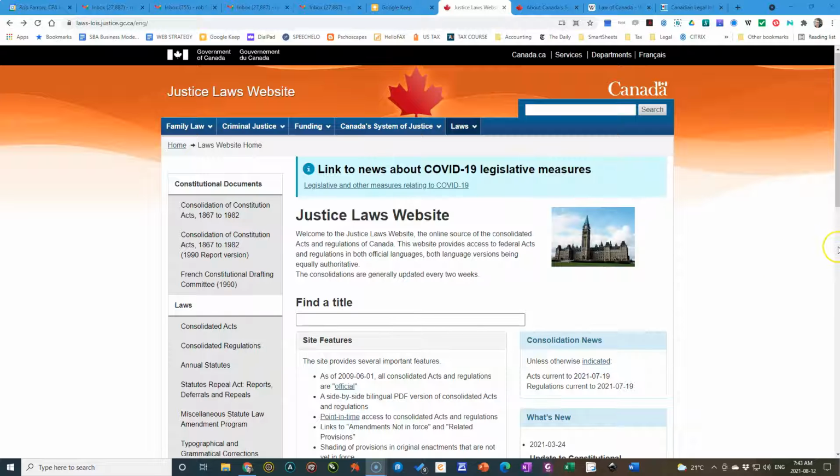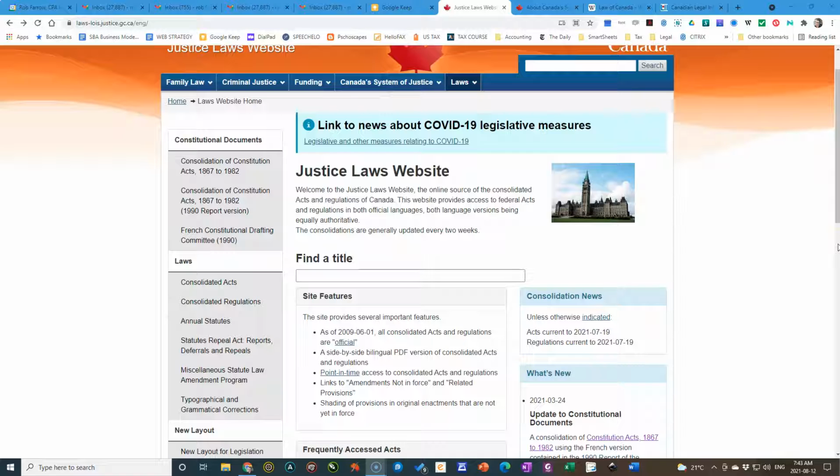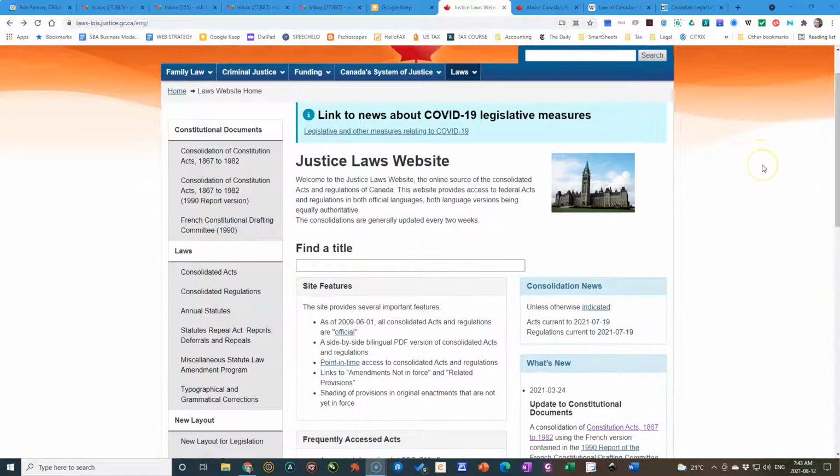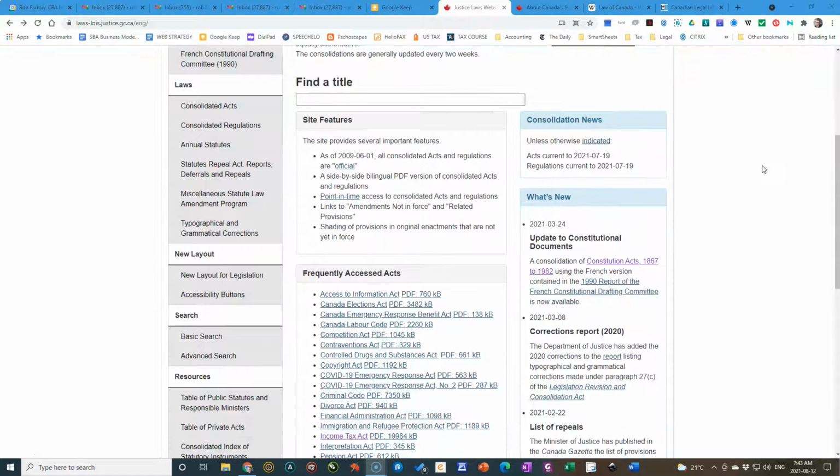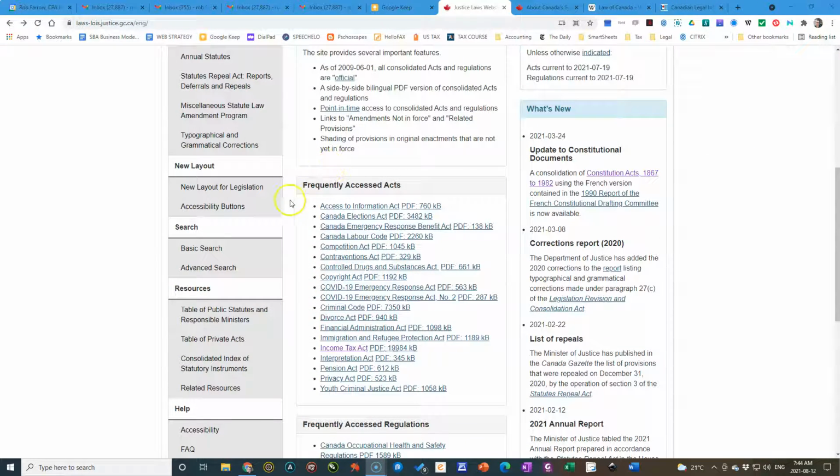This site contains legislation, Canadian federal legislation. Just to give you a sense of what's being maintained here, these are the most frequently accessed acts. And if you look at them, quite interestingly, the Income Tax Act in and of itself is by far the largest of these acts. So it's very complex.